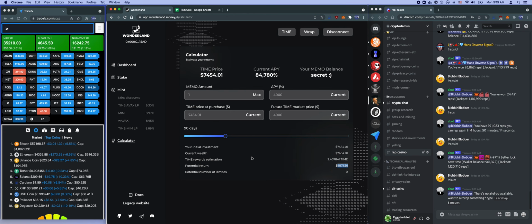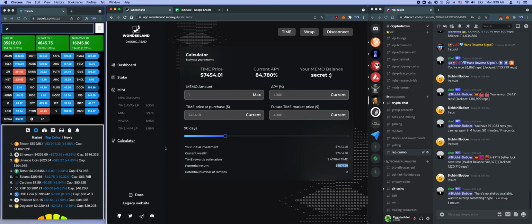That's the key. You just have to continuously stay in the system. It's like game theory. If everybody pulls out their money, then APY will drop, the price of time will drop, and everybody loses. But if everybody stays in and continues to mint more tokens, then we all win, we all make money, because time is using that money to make more money for everybody.